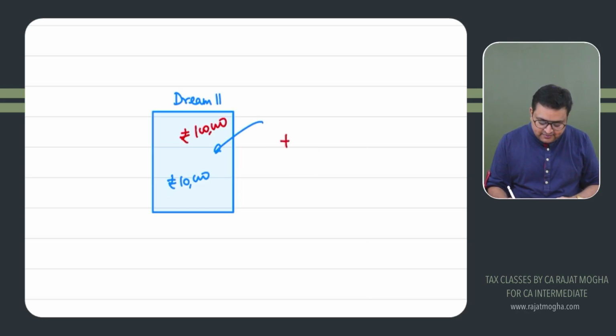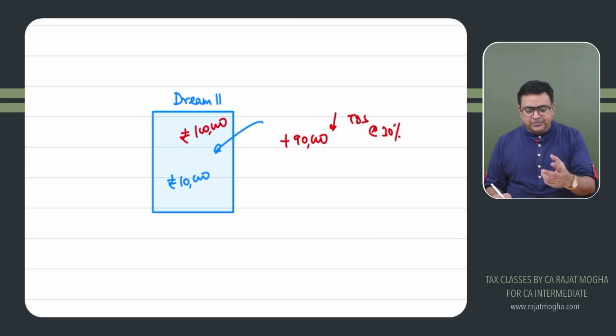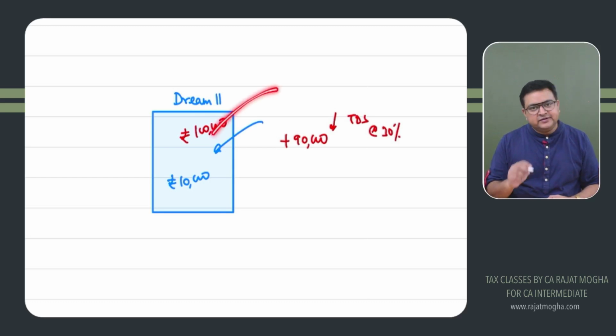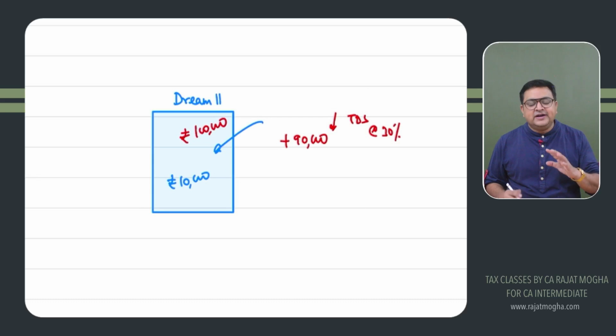So on this 90,000 rupees, they will be deducting TDS at a rate of 30%. Now the question arises, when? Whenever you withdraw it, they will be deducting TDS. Or let's say you do not withdraw during the entire year. Then at the end of the year, they will be deducting TDS, even if you are not withdrawing it.